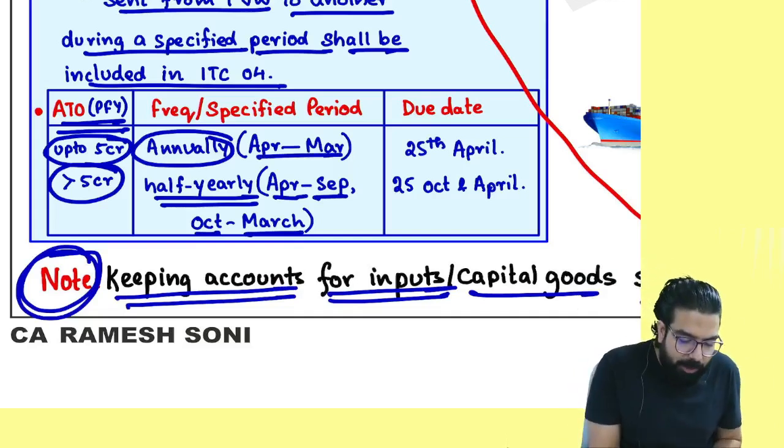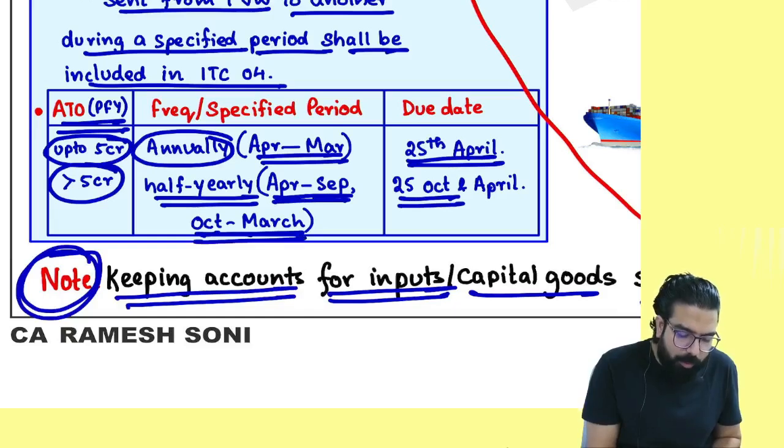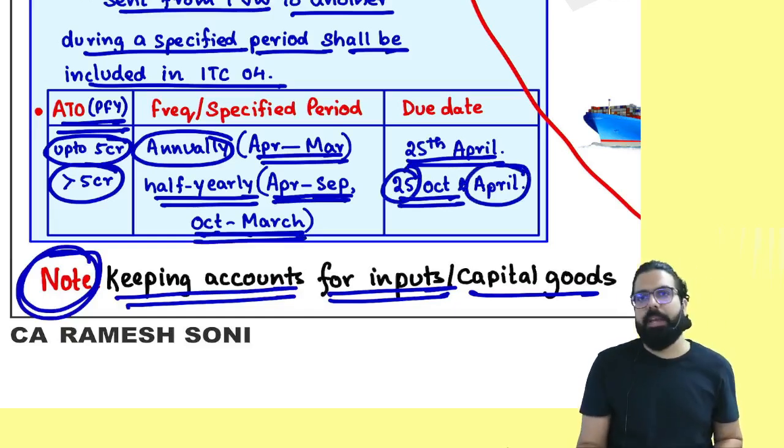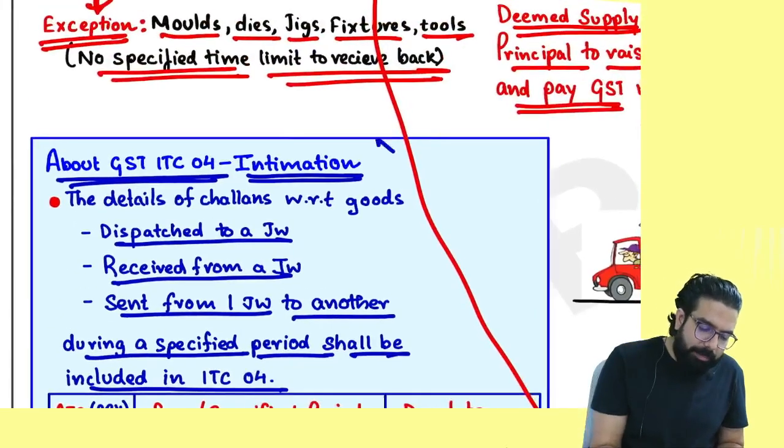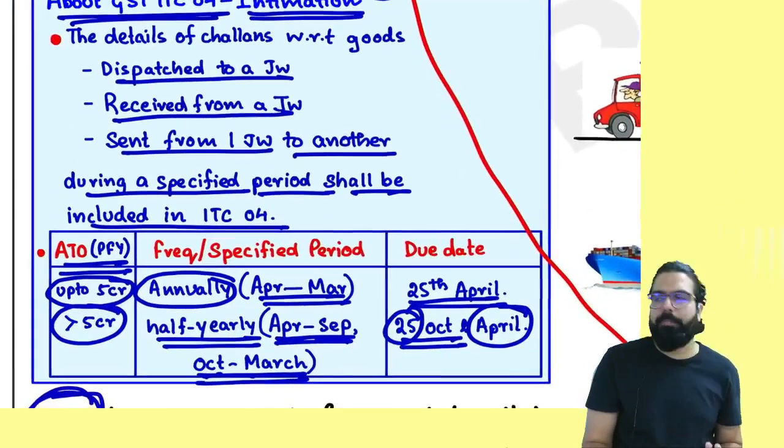Everyone, for April to March, when will you file? 25th of April. And sir, for April to September you will file by 25th October, and for October to March you will file on 25th of April. Remember this point. I believe one small MCQ can come, so please be careful.